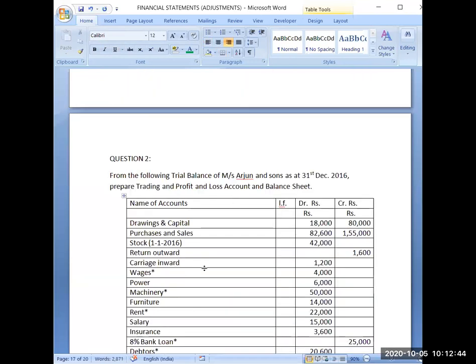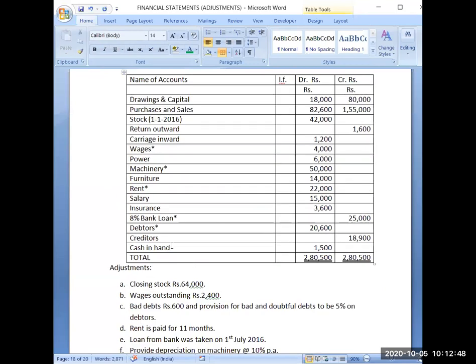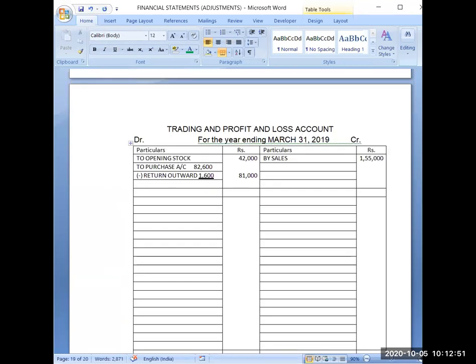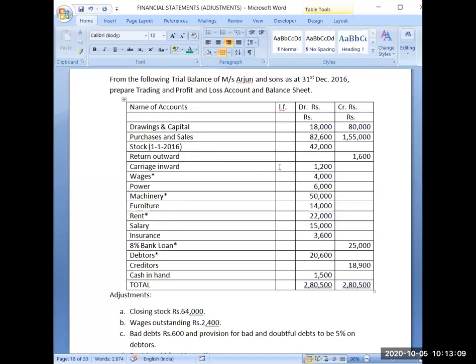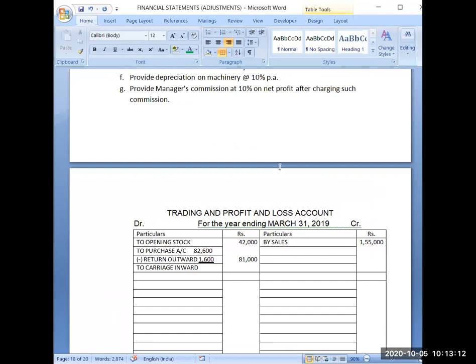Now carriage inward is a direct expense having a balance of 1,200. So that's why it will come here to carriage inward, 1,200.